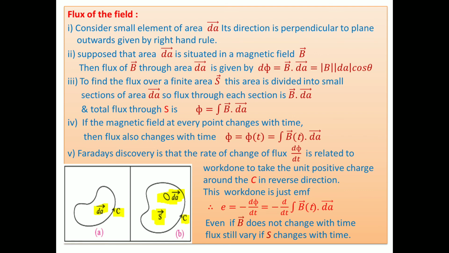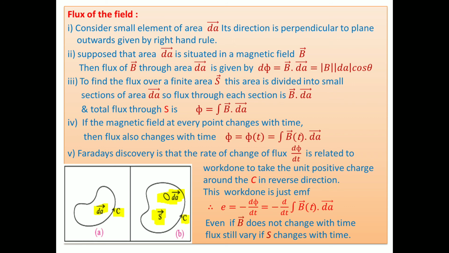Thereafter we go forward to another topic, flux of the field. Consider a small element of area. Suppose we consider a big area and take a small element of it, say vector dA. Its direction is perpendicular to the plane, outward, given by the right hand rule.